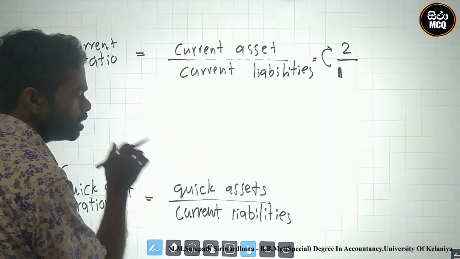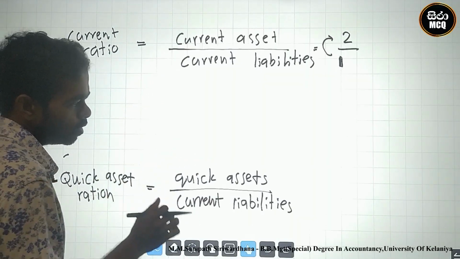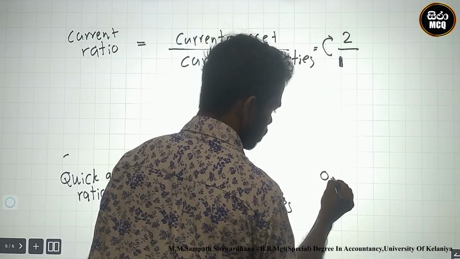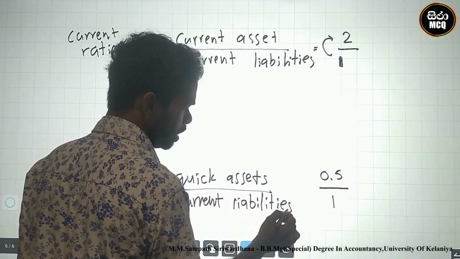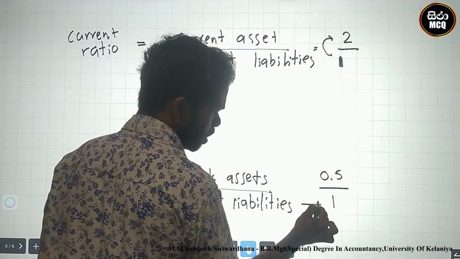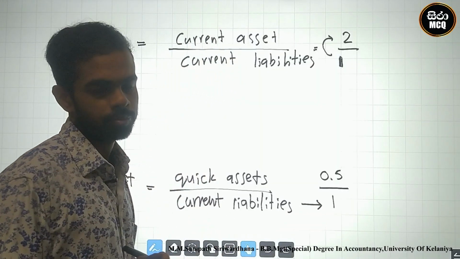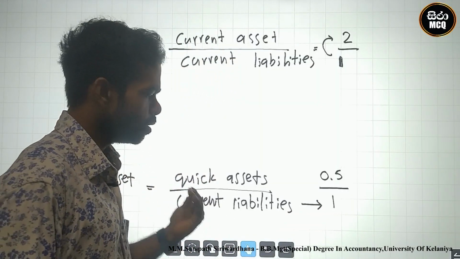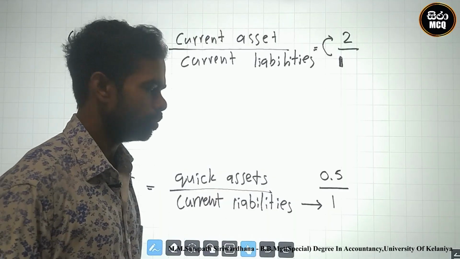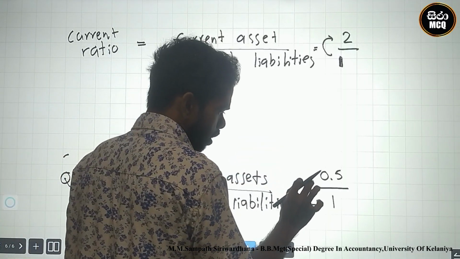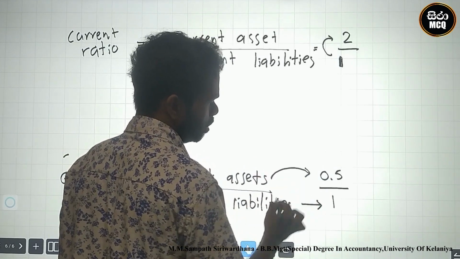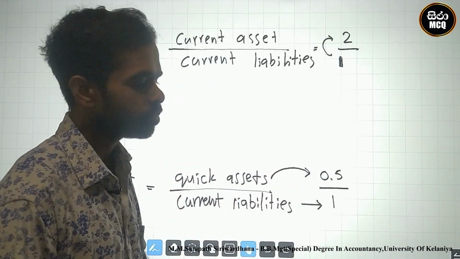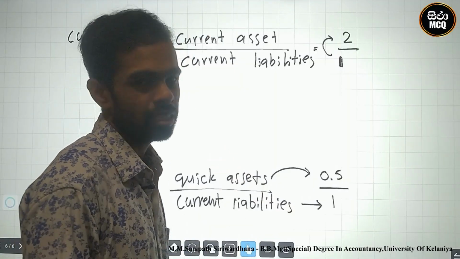Now the quick asset ratio. Look here, the quick asset ratio is 0.5. What does it mean? We have to pay current liabilities of 1 rupee, but to pay that 1 rupee we have quick assets of only 0.5. This is not enough.